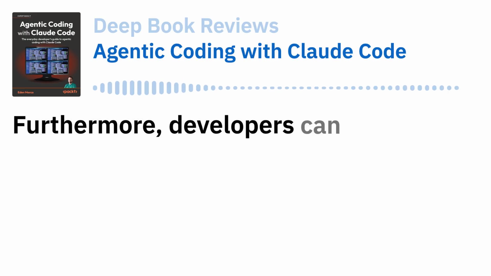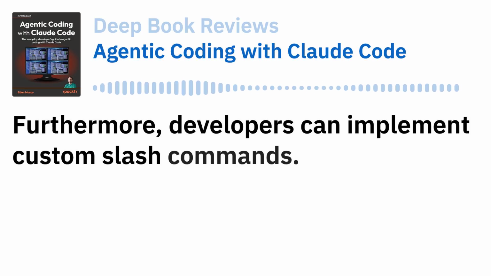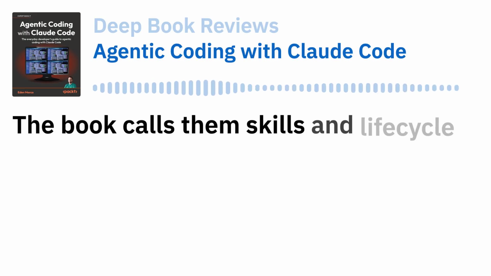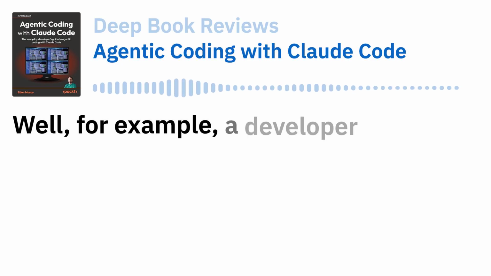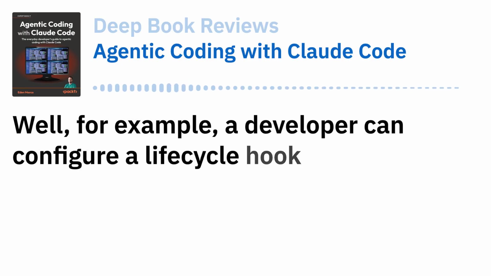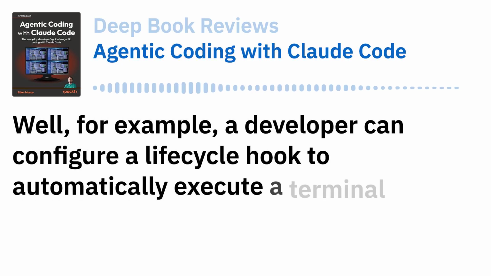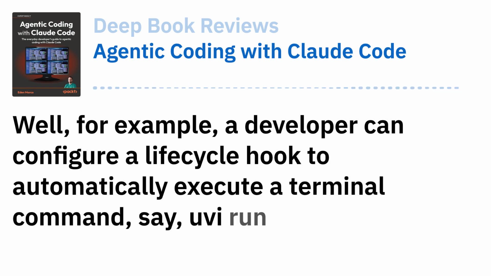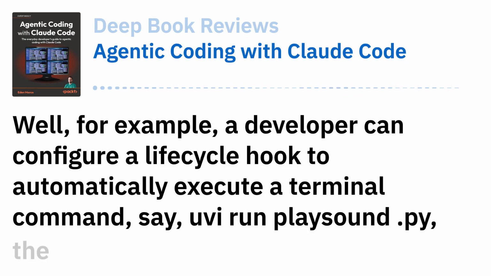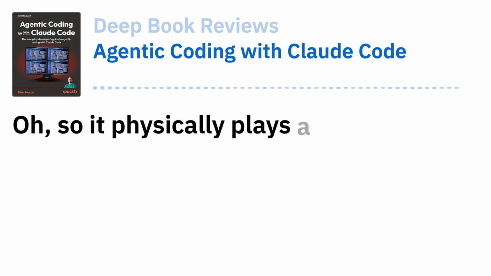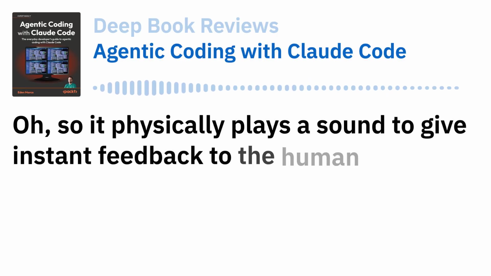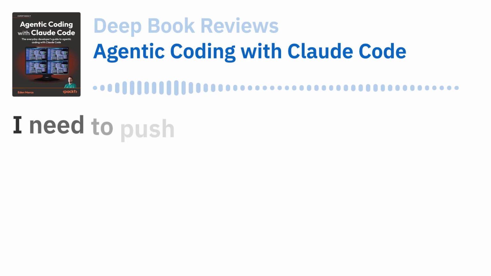Furthermore, developers can implement custom commands. The book calls them skills and lifecycle hooks. Hooks like what? Well, for example, a developer can configure a lifecycle hook to automatically execute a terminal command, say uv run playSound.py, the moment a background processing task completes. Oh, so it physically plays a sound to give instant feedback to the human operator. Exactly.